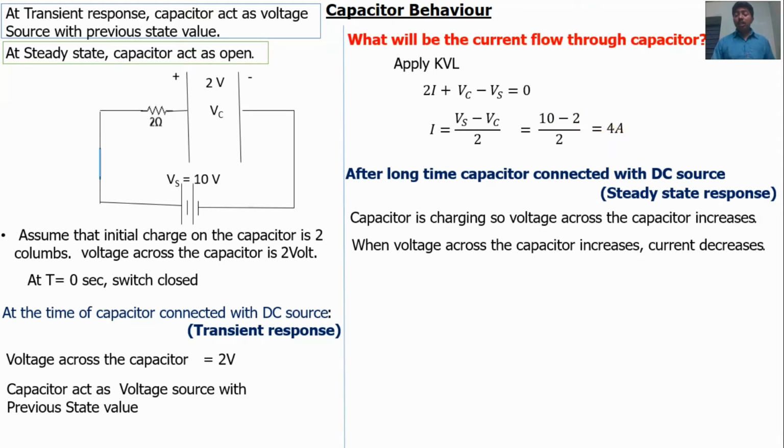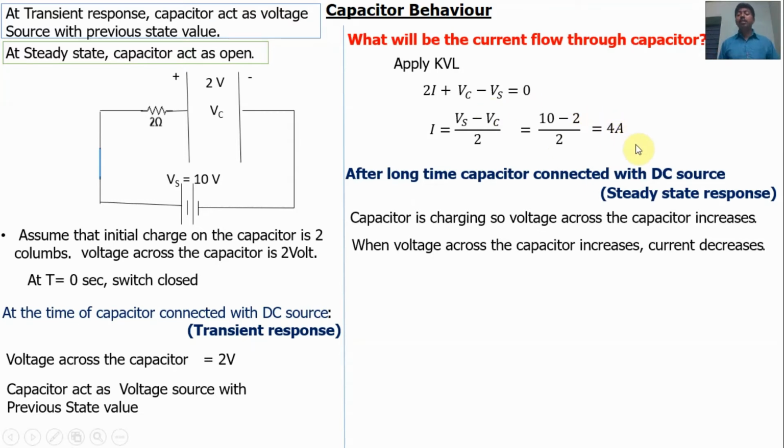In another case, if the voltage across the capacitor increases from 2 to 8 volt, what will happen? (10 - 8)/2 gives 1 amp. The current flow decreases from 4 amps to 1 amp. If the voltage of the capacitor increases to 10 volt, the current will be 0 amps.